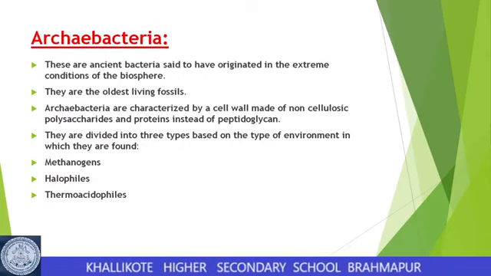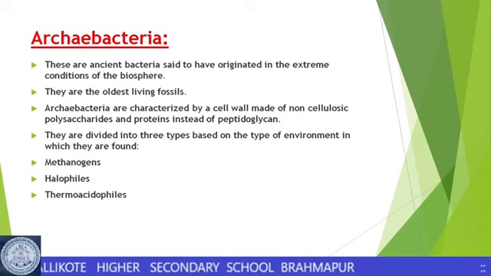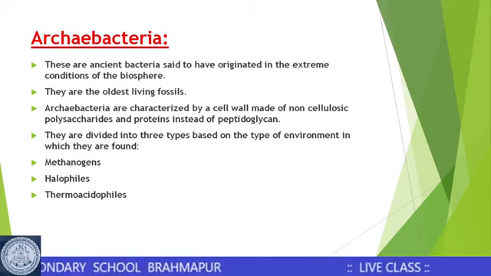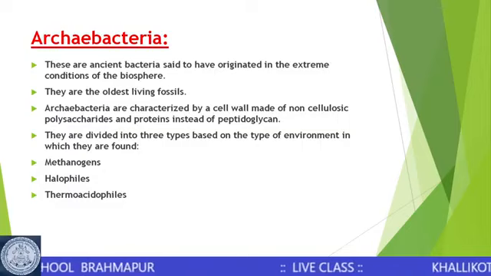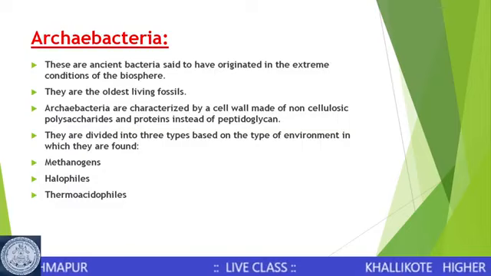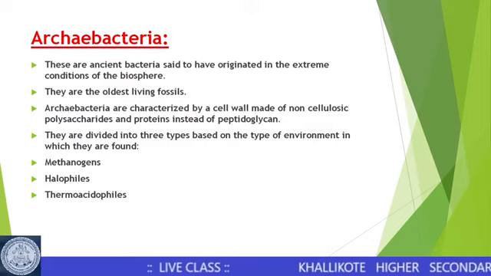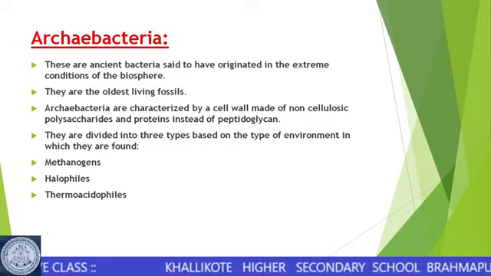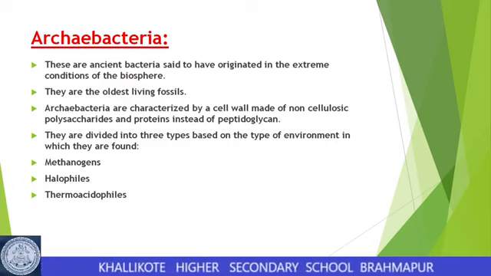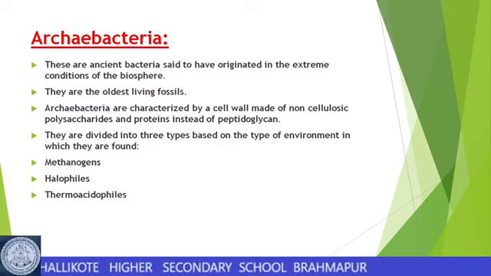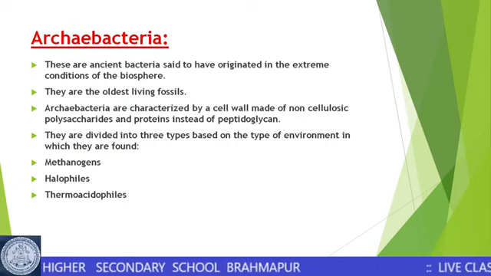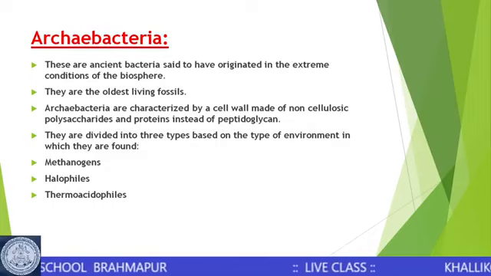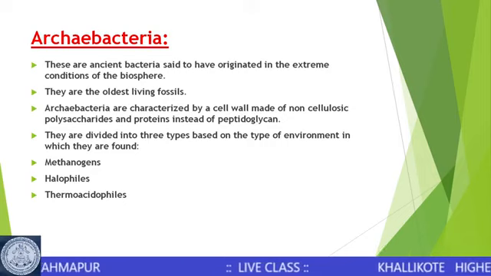The next group of monerans are archaebacteria. So the first group that we saw was the eubacteria, or the present-day bacterial forms. The second is the archaebacterial form. So what do we mean by archaea? Archaea are ancient or primitive forms of bacteria. These are ancient bacteria which are said to have originated in the extreme conditions of the biosphere.